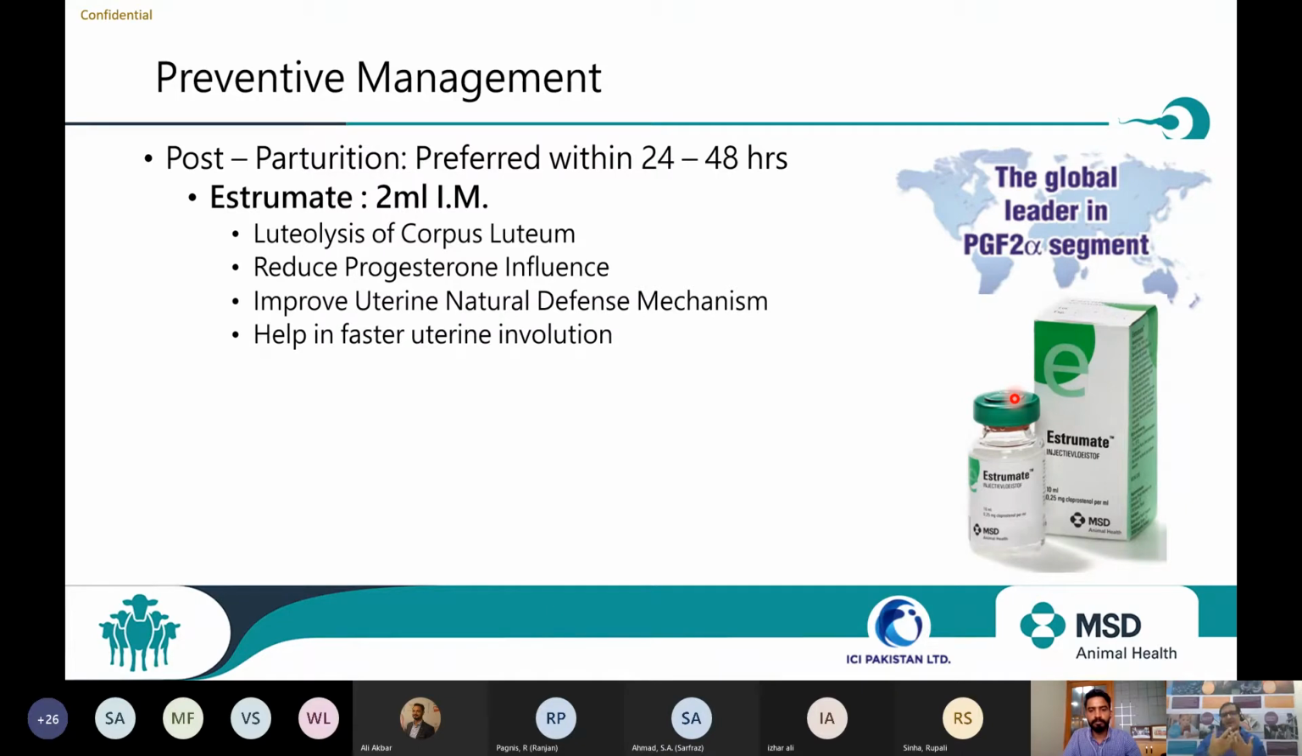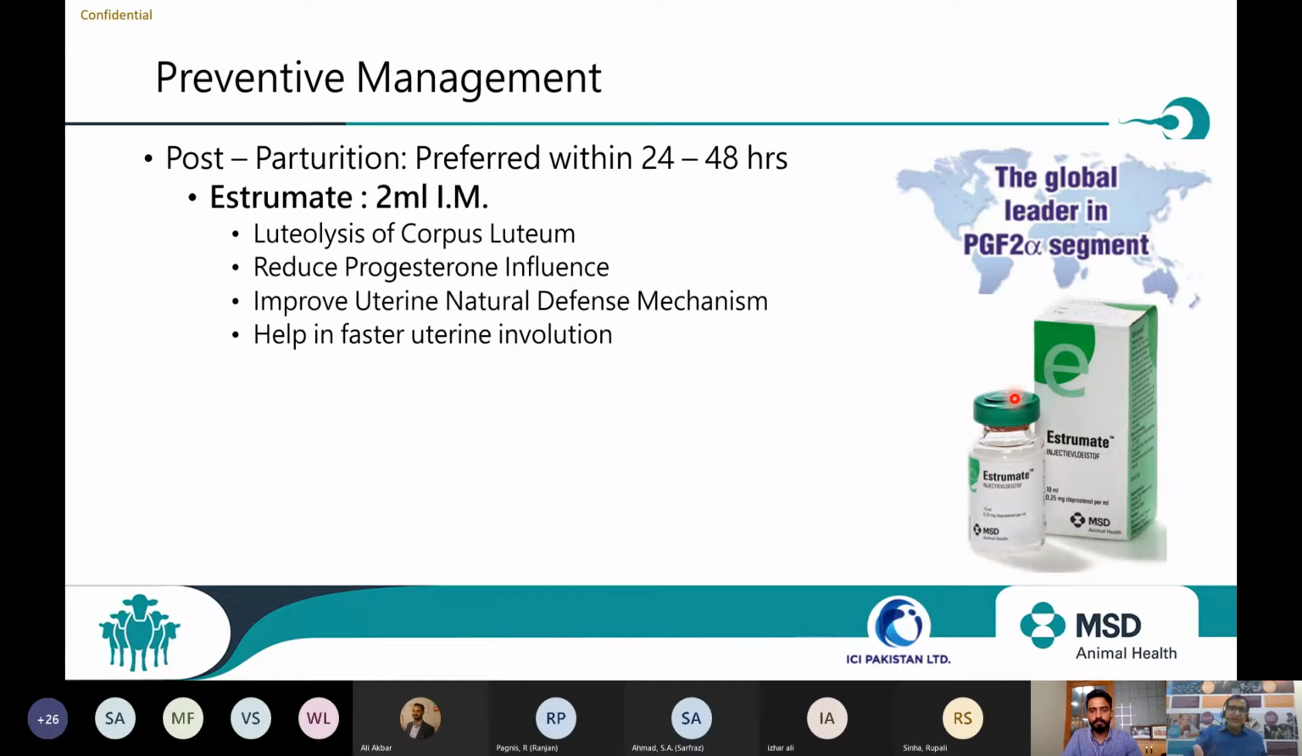As a clinician, if I am visiting that farm even after 2 or 3 days, I have to give the first approach. If I get any animal post parturition, the first approach is to give 2 ml of Estrumate. Very, very important, very, very crucial. That solves a lot of problems for uterine infections.